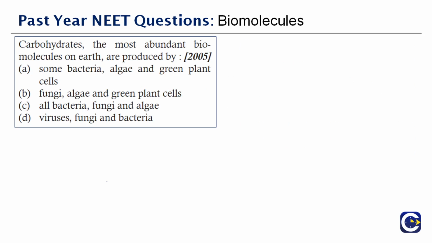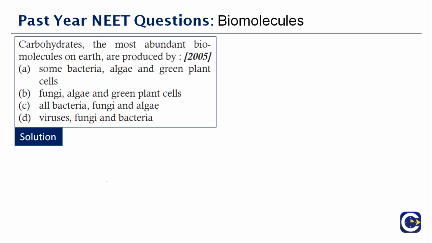Next question was asked the same year, 2005. Carbohydrates, the most abundant biomolecules on earth, are produced by dash. So who actually gives the major production? We are talking about the major or abundant production. We all know, so what are biomolecules first? What all comes under biomolecules?